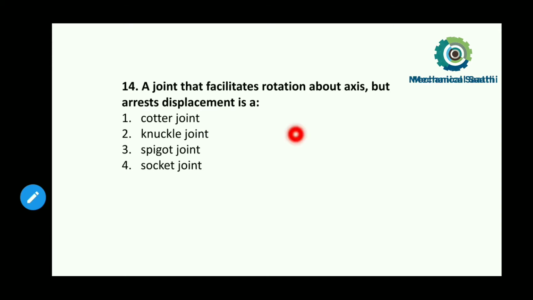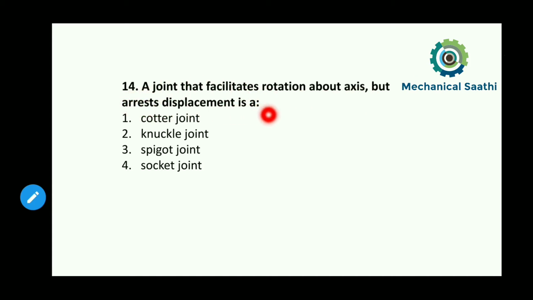A joint that facilitates rotation about an axis but arrests the displacement is which type of joint? Options are given like this: cotter joint, knuckle joint, spigot joint, or socket joint. Okay, so in case of your knuckle joint, it is arresting the displacement of any shafts. Suppose two shafts are connected by the knuckle joint, then there is an arrest of the displacement.